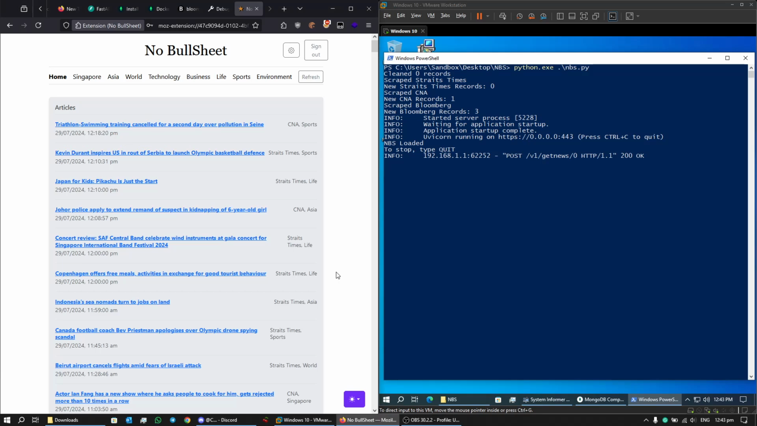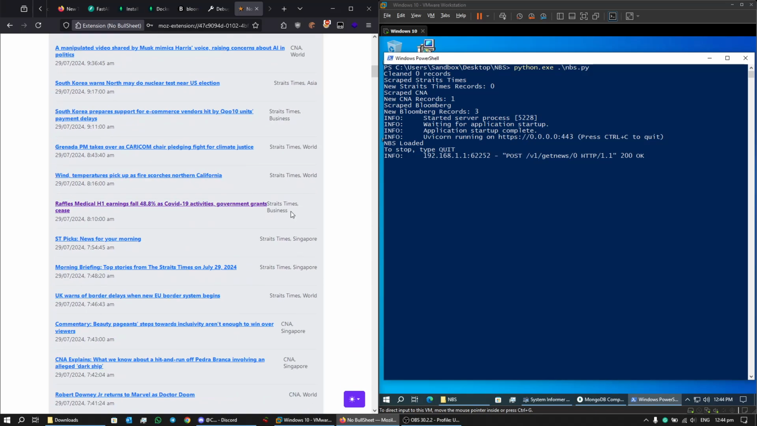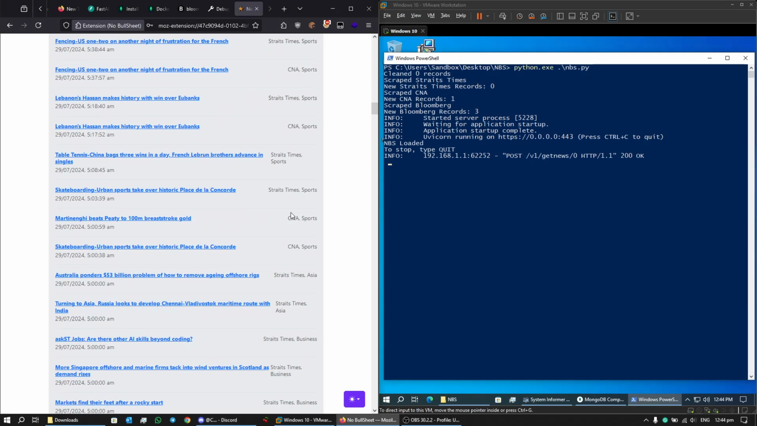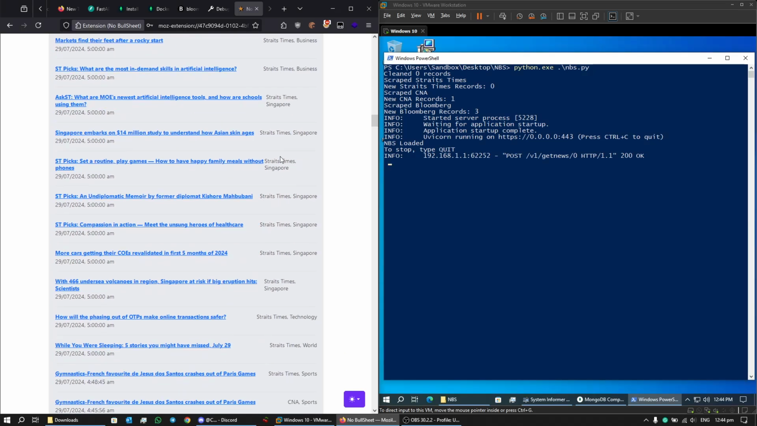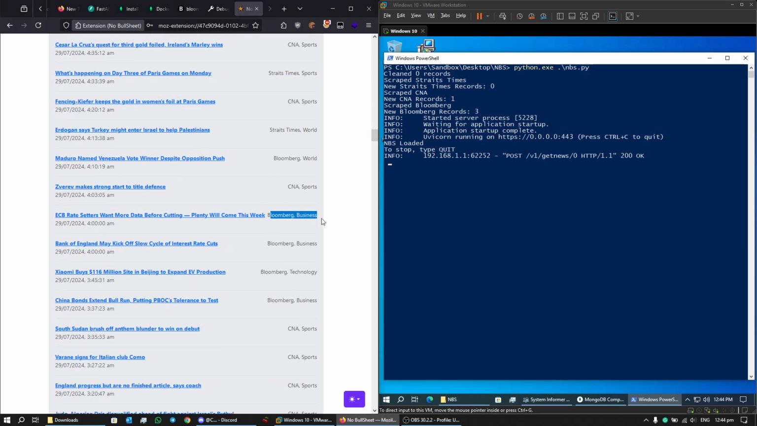And now we're here on No Bullshit's homepage with all the filtered articles from CNA, Straits Times, and Bloomberg, and all the specified categories that you saw on the navigation bar. Sorry, there's a lot of news articles from Straits Times and CNA. Yeah, here's some of the articles from Bloomberg.